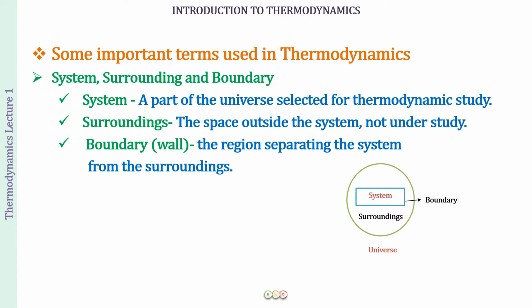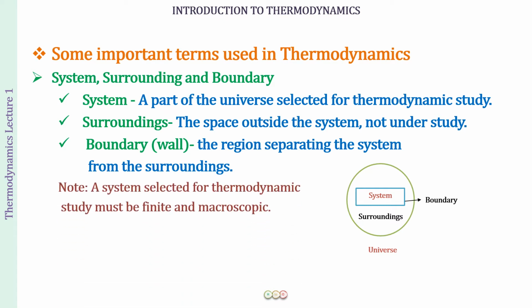Now, very importantly, what you have to remember is a system which we have selected for the thermodynamic study. This must be finite, not infinite. Okay, and it should be macroscopic, because we've just now studied that the laws of thermodynamics, they will be applicable only for bulk matter. It is not going to be applicable for atoms and molecules. So we will not be having such a system which is a microscopic system.